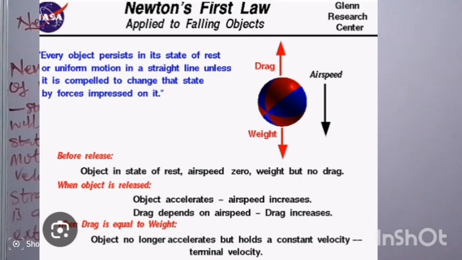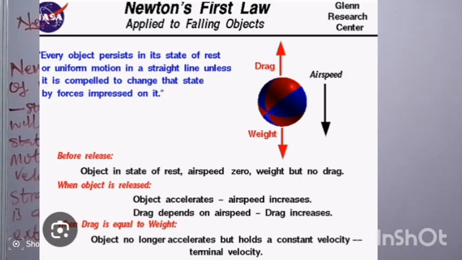When it holds at this constant velocity, when the object no longer accelerates, this constant velocity is called terminal velocity. That is the velocity at which the falling object will no longer accelerate, at the particular point when the drag is equal to the weight of the object.